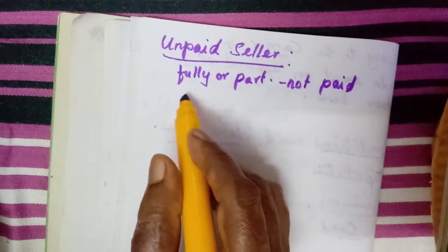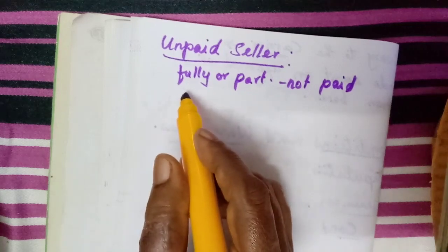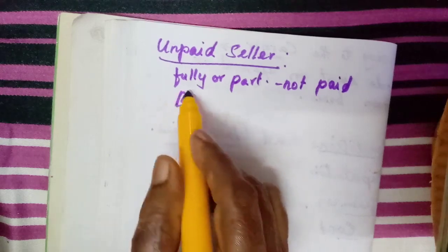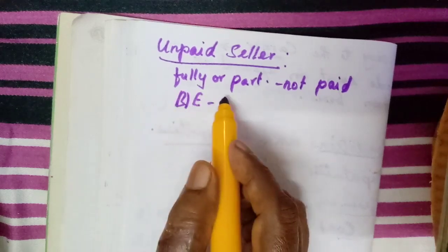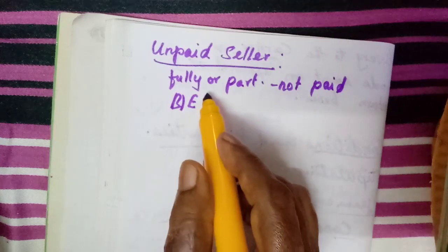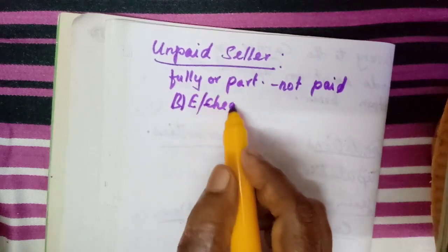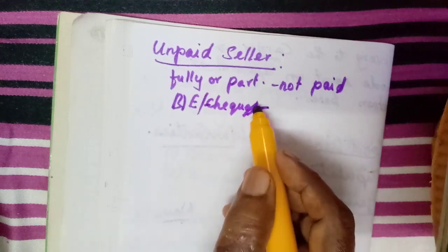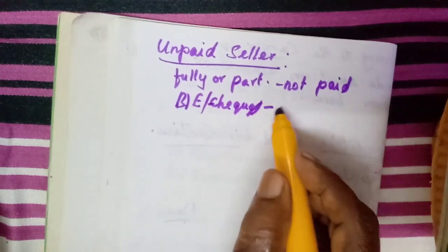Maybe he drew a bill of exchange, and that bill of exchange has been dishonored, or a check he has drawn, but that check has been dishonored.